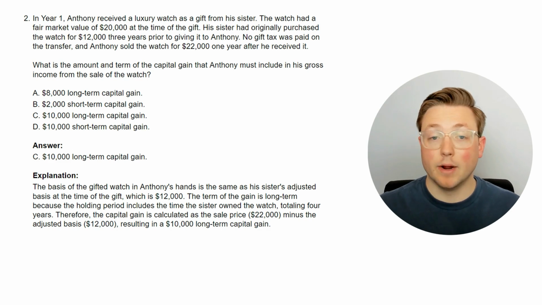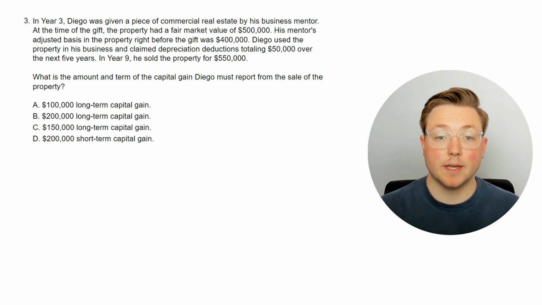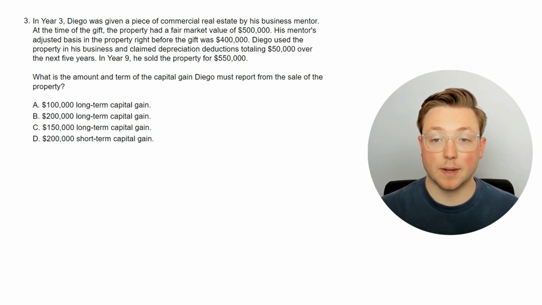So that makes sense. All right, let's go to the next question and see if we can start adding a little bit more complexity and learning different things. All right, here's the next question. In year 3, Diego was given a piece of commercial real estate by his business mentor. I wish I had a business mentor that gave me real estate. At the time of the gift, the property had a fair market value of $500,000. His mentor's adjusted basis in the property right before the gift was $400,000.